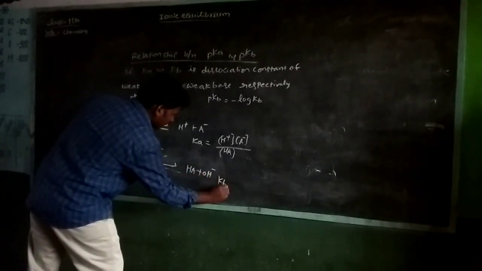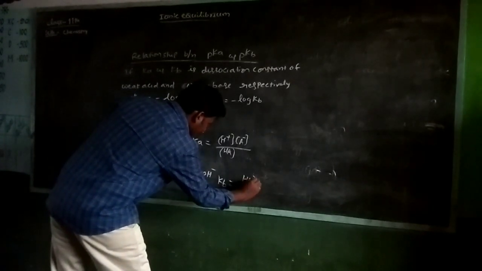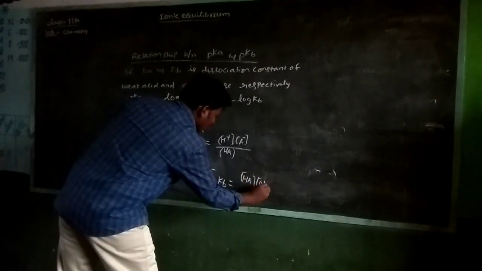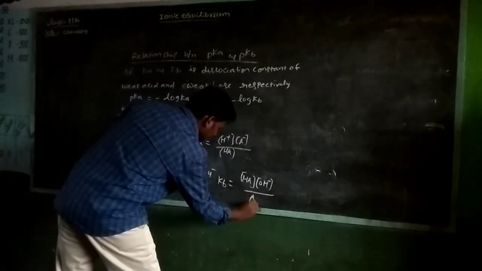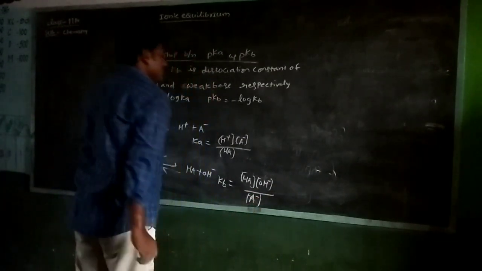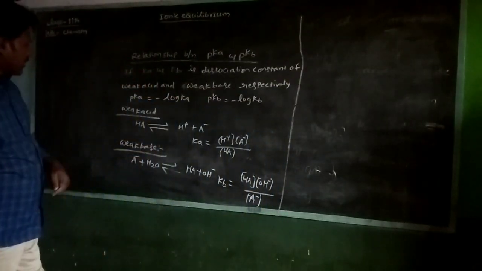Kb, the base dissociation constant, is HA concentration times OH minus concentration upon A minus concentration. Listen, this is the Ka and Kb.